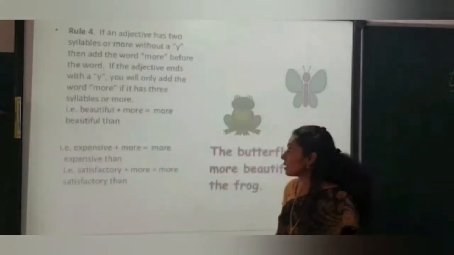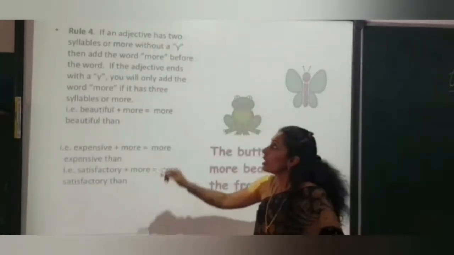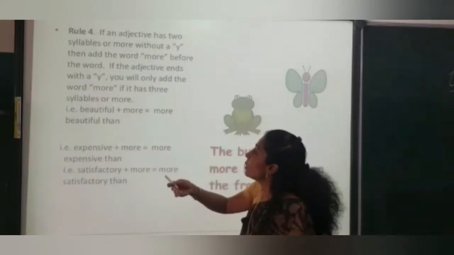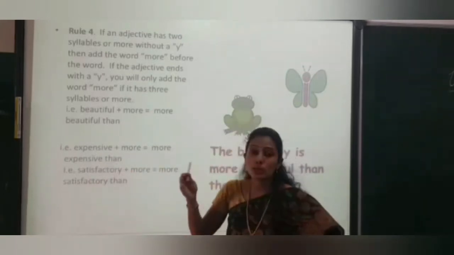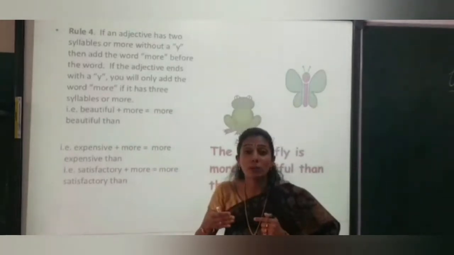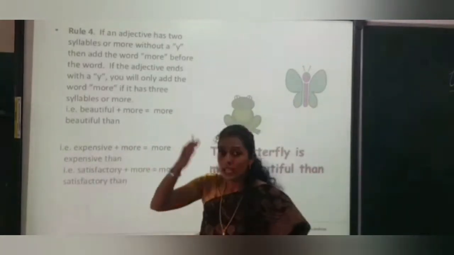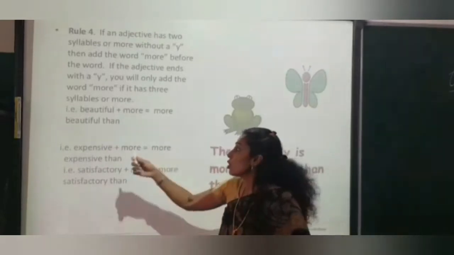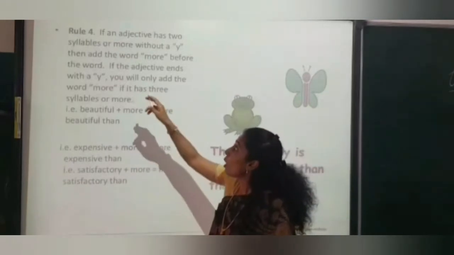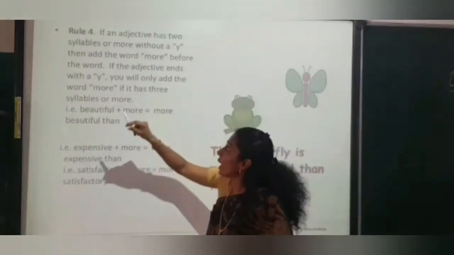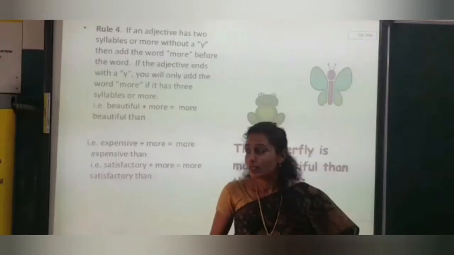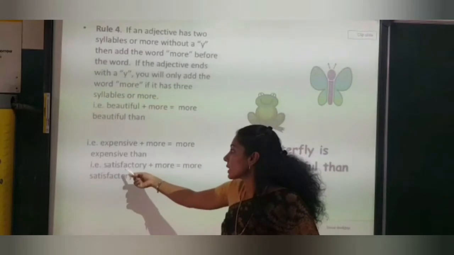Girl. Rule number 4. If an adjective has 2 syllables or more without a y, like expensive, which has 3 syllables. See how we have syllables; we break the word. So expensive. If we have an adjective that has 2 syllables or more without a y, then what you have to do? You will add the word more to it. So with one more example, that is satisfactory.